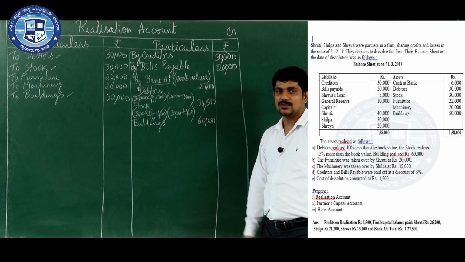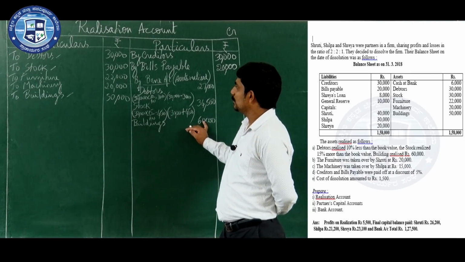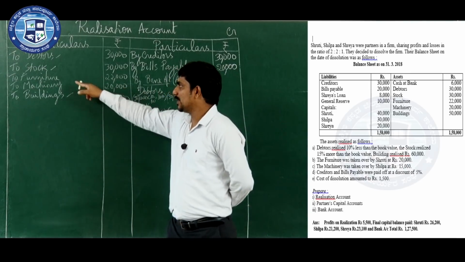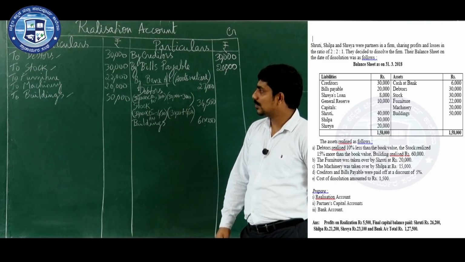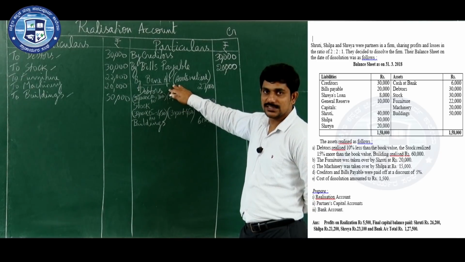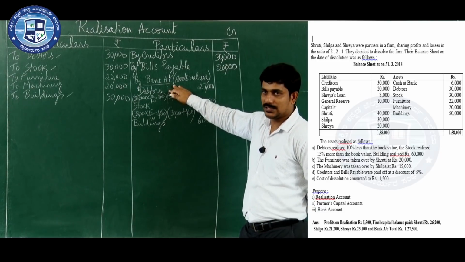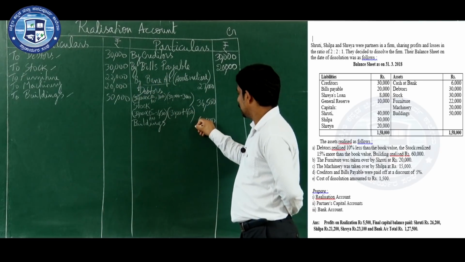So buildings amount is given directly, so you have to write the direct amount. No calculation here. Now 3 assets are realized. Remaining which ones? Furniture and machinery. For that, the adjustment given is that furniture and machinery both are taken over, so that does not come under assets realized. That you have to record separately. Any other assets remaining? No. All the assets are settled.